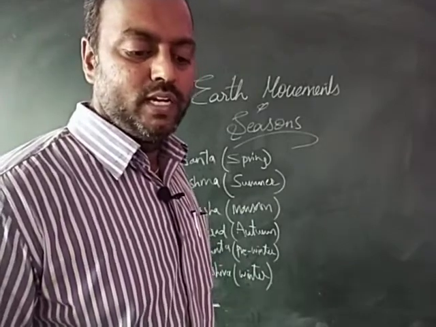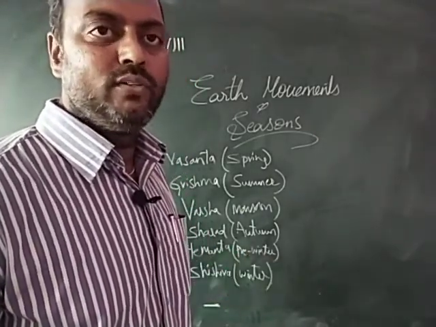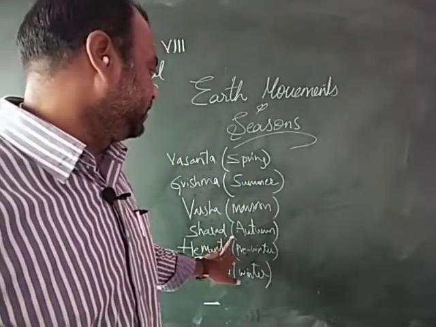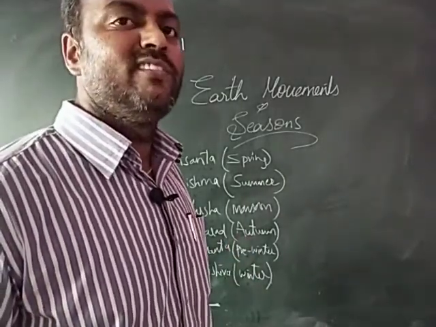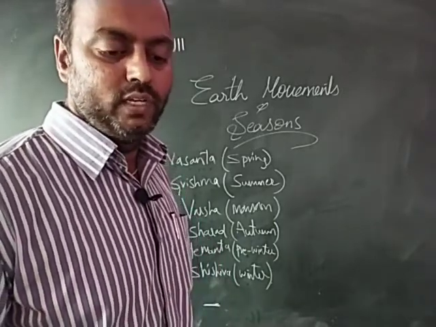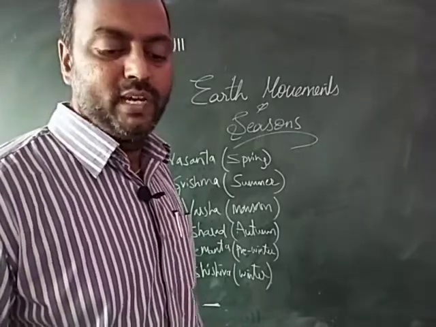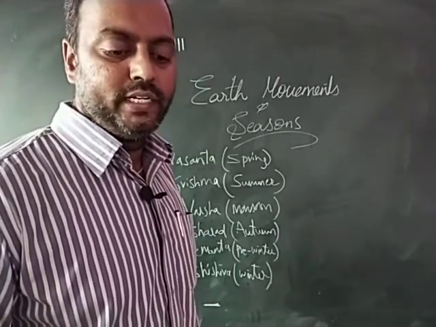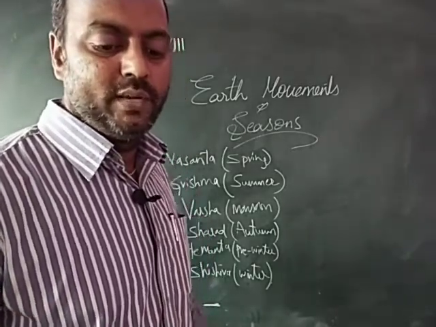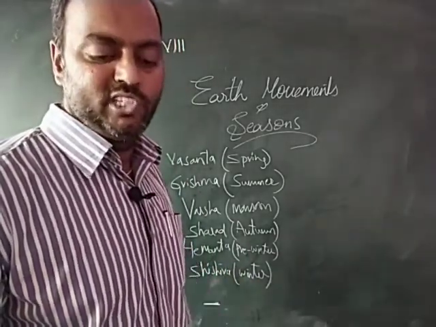The skies become very clear, and the monsoon crop ripens during Sharad, that is the autumn, and festivals like Dashara come during this period. Deepavali also comes during this period, and this is followed by a very pleasant period across the country called Hemanta, and next is Shishira, which is the winter season, chilly cold.